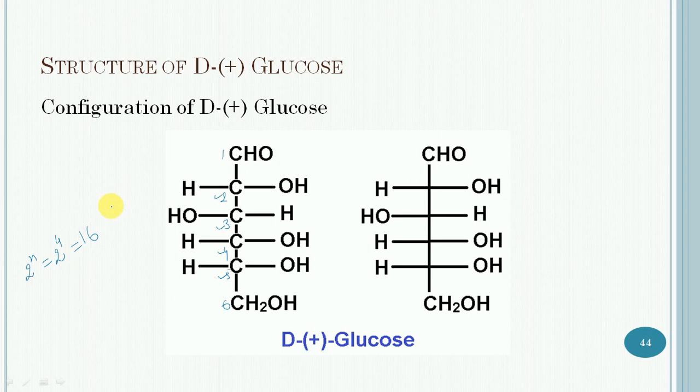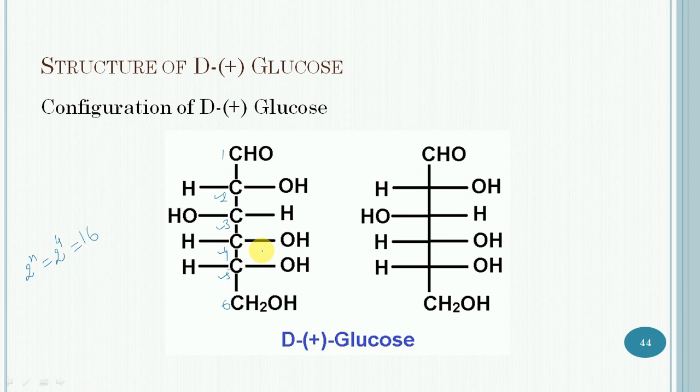They are either synthesized or isolated from natural sources, in the form of 8 pairs of enantiomers. The naturally occurring D-(+)-glucose is only one of the 16 stereoisomers, having a specific configuration. So this one is the structure of D-(+)-glucose.